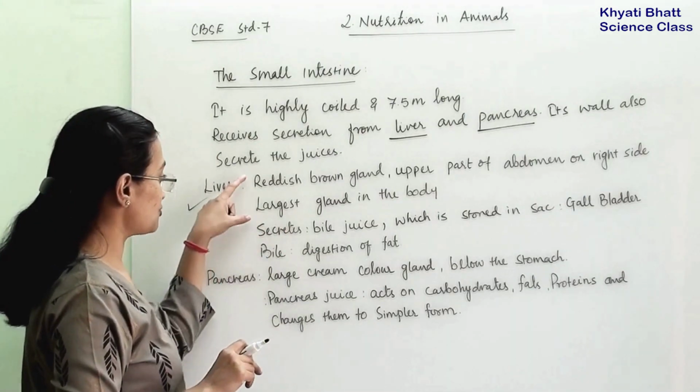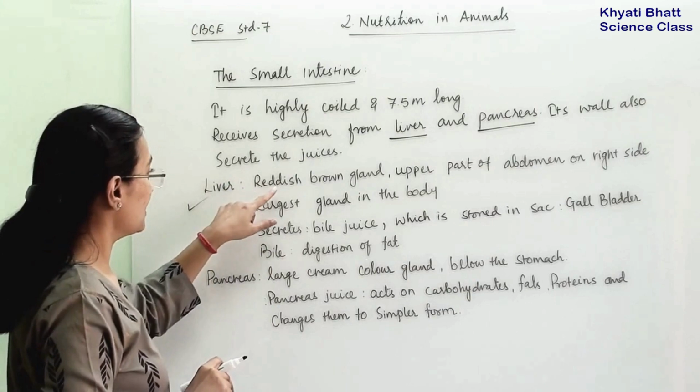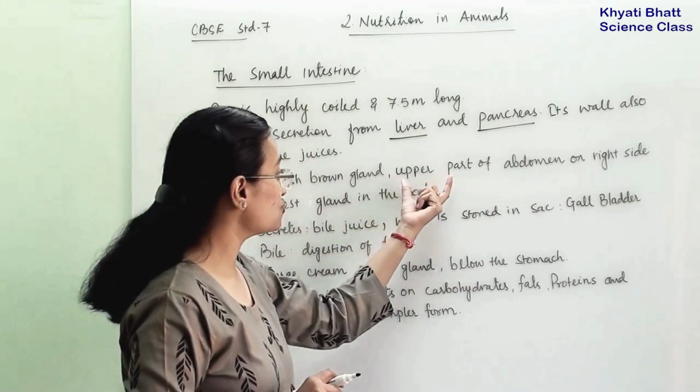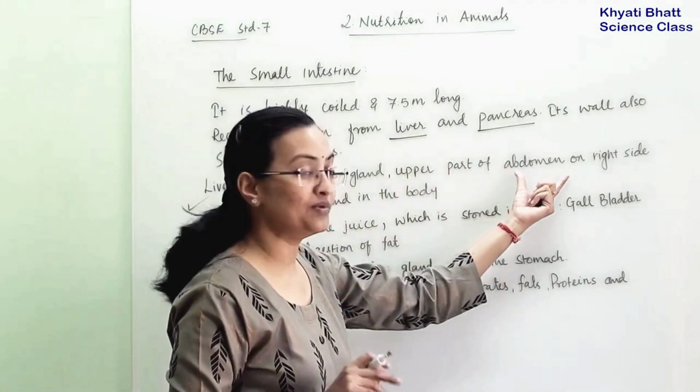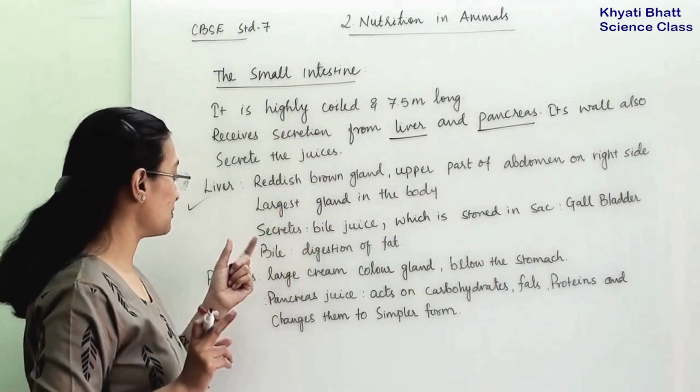About the liver, first we will learn what a liver is. It is the largest gland in our body. It is a reddish brown gland, and where is it situated? It is situated in the upper part of the abdomen on the right side. It is the largest gland and it is reddish brown in color.